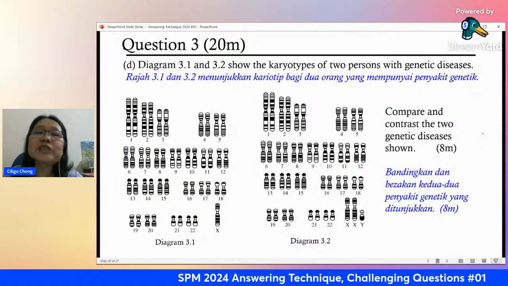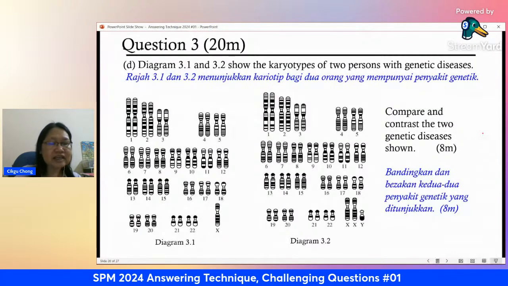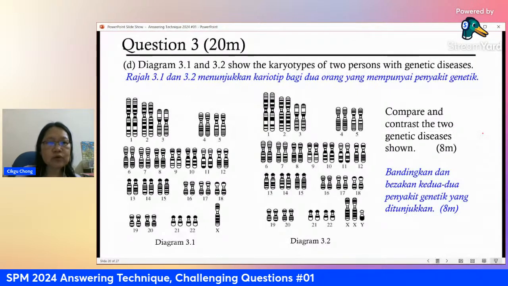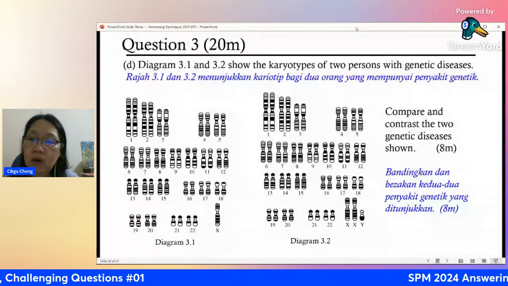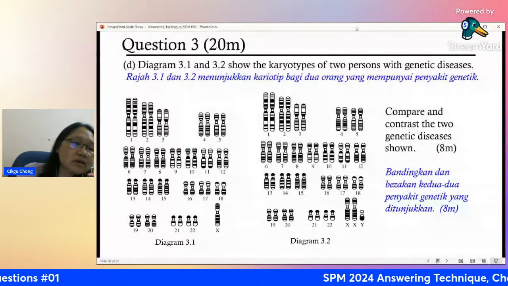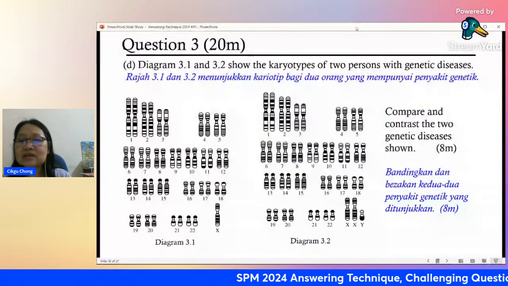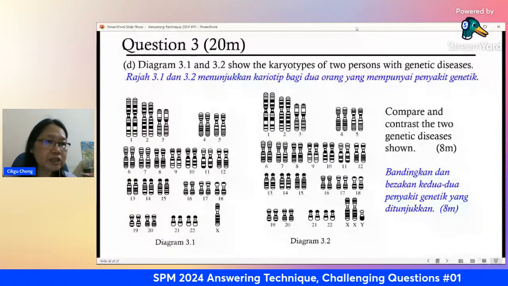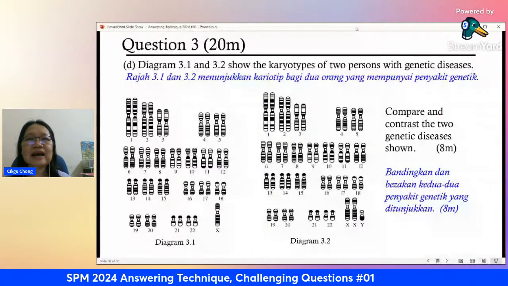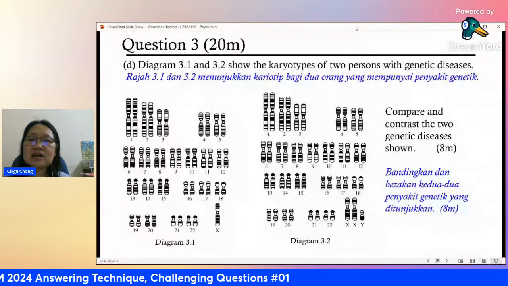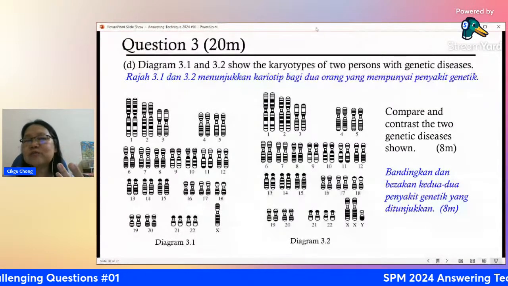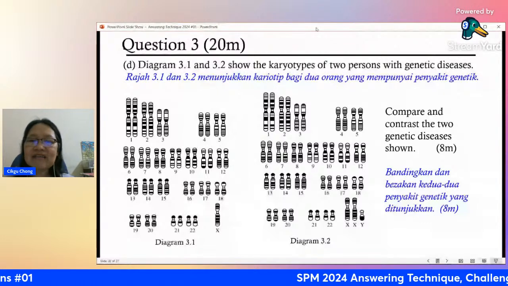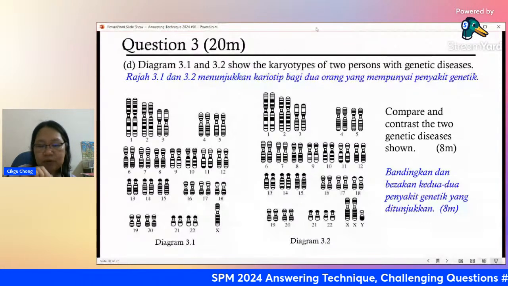Turner syndrome. Okay, for which one, Ripa? This is a very dangerous thing, because if you just write like that, if we are to mark your paper, we don't know which you're talking about. Are you talking about 3.1 or 3.2? You have to mention which is which. So which one, Ripa? Turner is which one? The one on the left, is it? So you always assume the first one is the one on the left, right? Turner. Yes, always write 3.1.